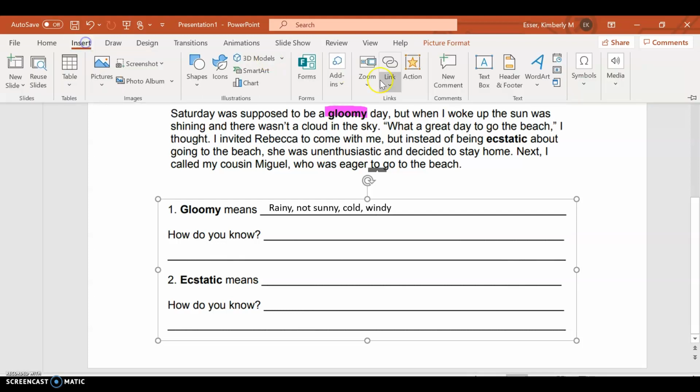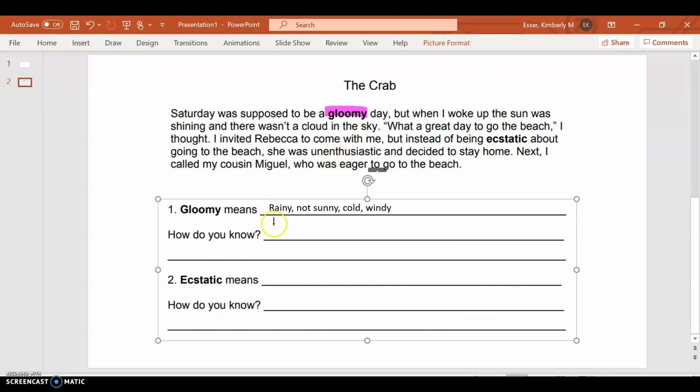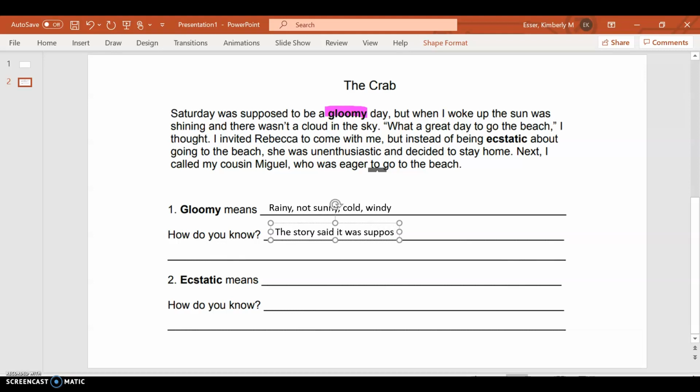So how do I know? I'm going to say because the story said it was supposed to be gloomy, but it was sunny.